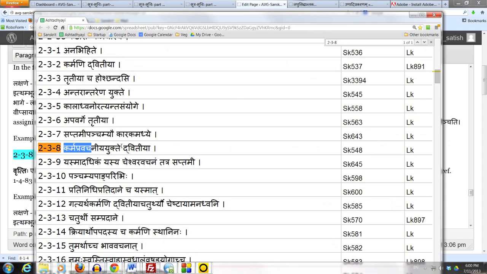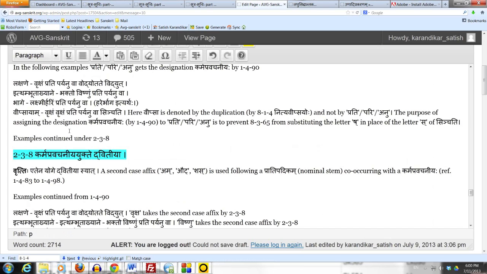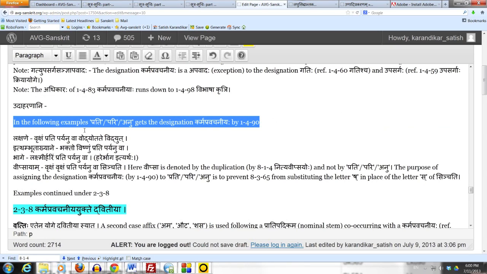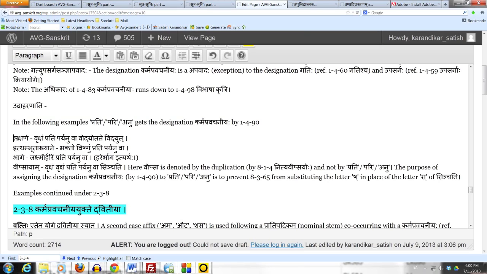Okay, so we take the same examples that we took when we studied 1490. We already saw these examples. 1490 prescribes the karma pravachaniya sanya to prati, pari or anu in 4 contexts. The first one is lakshane: vriksham prati paryanuva vidyotate vidyat.